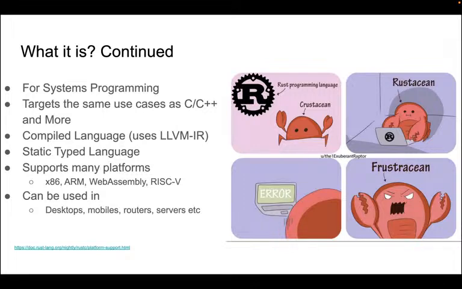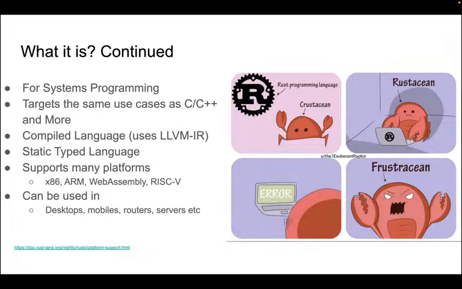So Rust initially aimed to replace C++ use cases, and it's a compiled language. It compiles down to LLVM intermediate code representation. Also, it's a statically typed language. By statically typed, I mean you have to define what an integer is and its size, for example i32 is a 32-bit integer, and whether it's unsigned or signed, which means you can go negative or just positive. And it supports many platforms.